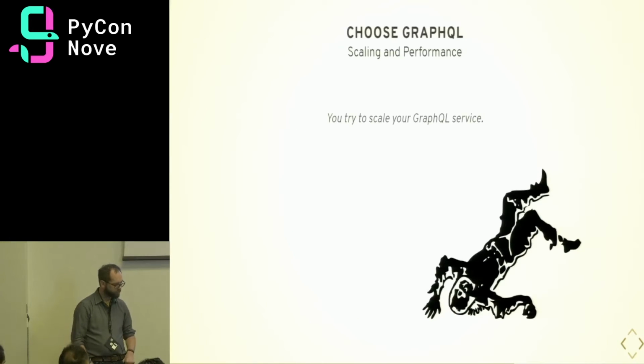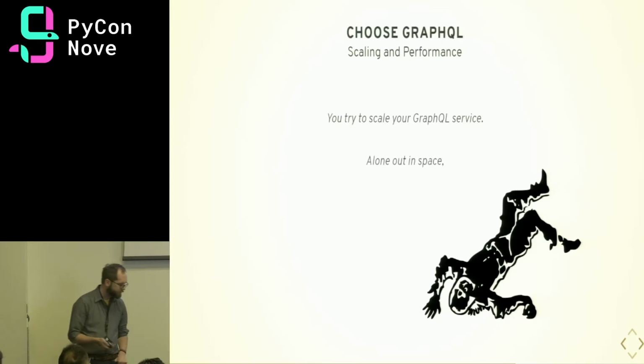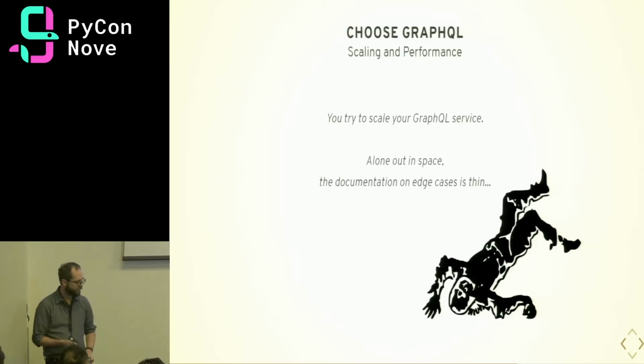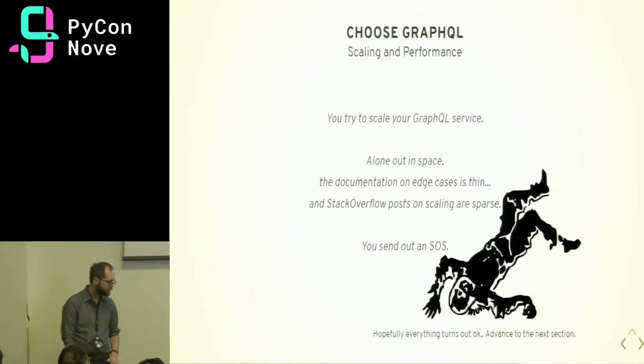So at the end of this, we're trying to scale our GraphQL server, alone out in space. The documentation on edge cases is thin, and Stack Overflow posts on scaling are sparse. You send out an SOS. Hopefully things turn out okay. It should be fine.